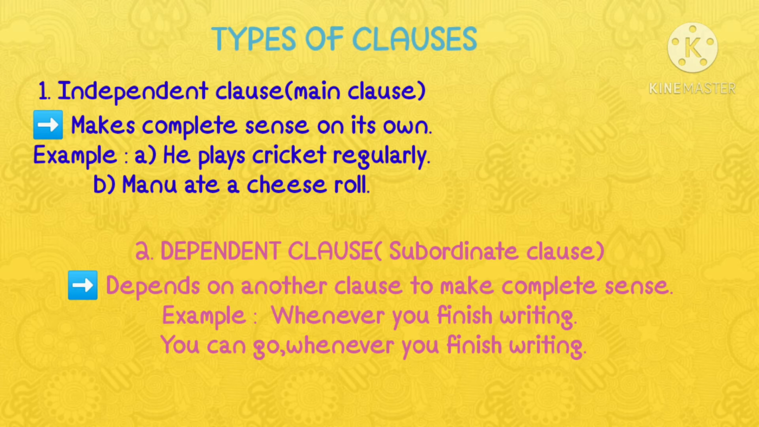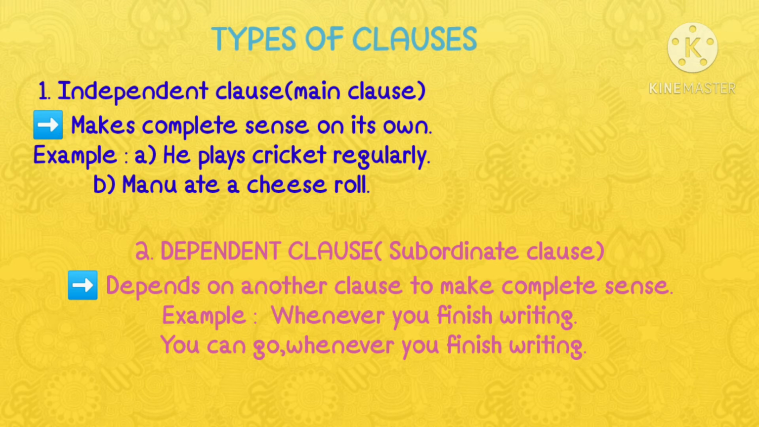Types of clauses. There are mainly two clauses here. The first one is the independent clause or main clause. The second one is the dependent clause or the subordinate clause. What is the independent clause or the main clause? An independent clause makes complete sense on its own. Example: he plays cricket regularly. Manu ate a cheese roll.